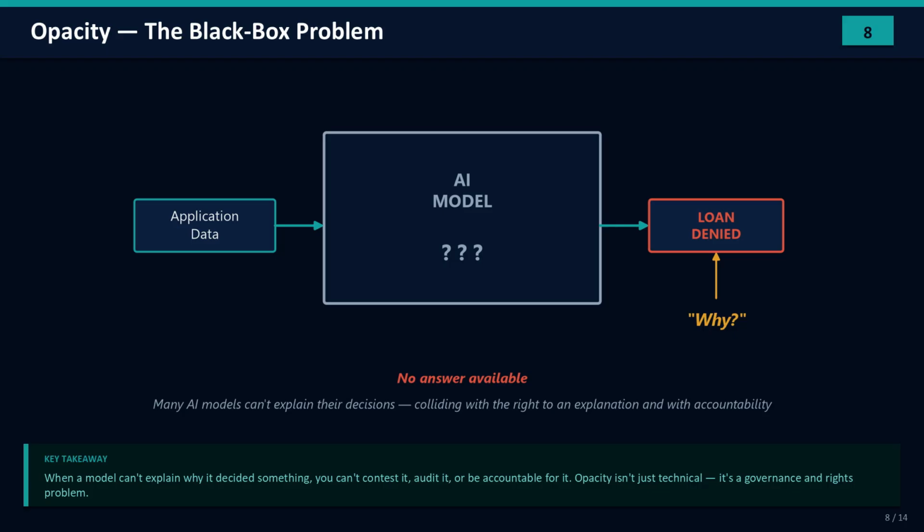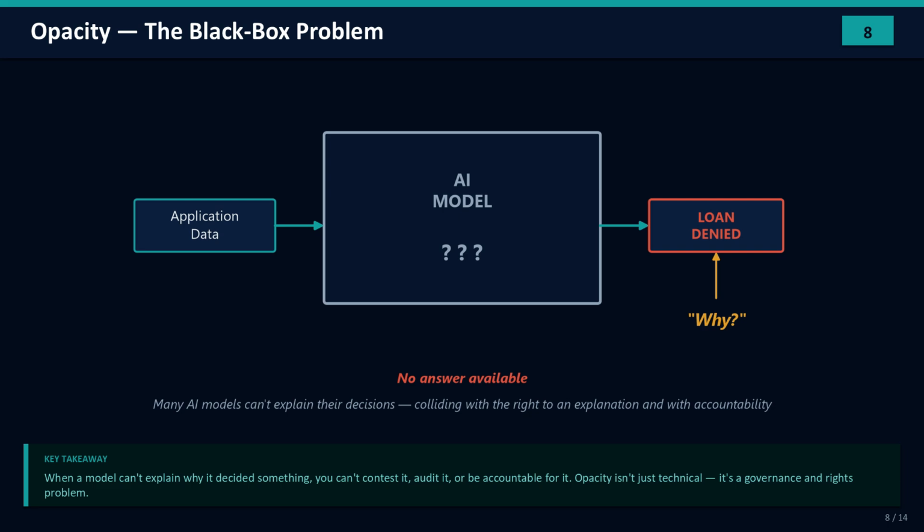Opacity, the black box problem. Many of the most powerful AI models can't easily explain how they reached a decision. The loan is denied, the candidate is rejected, and when someone asks why, the box stays shut. This collides with two things at once.